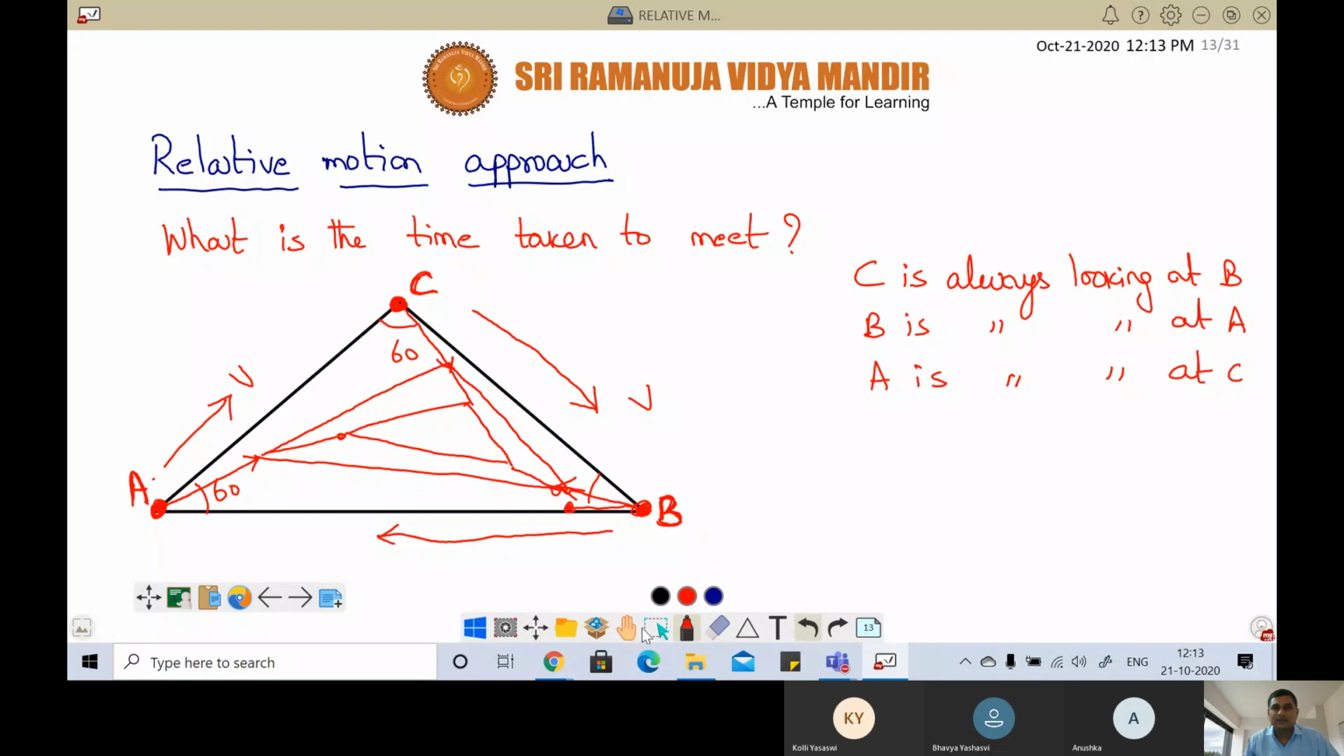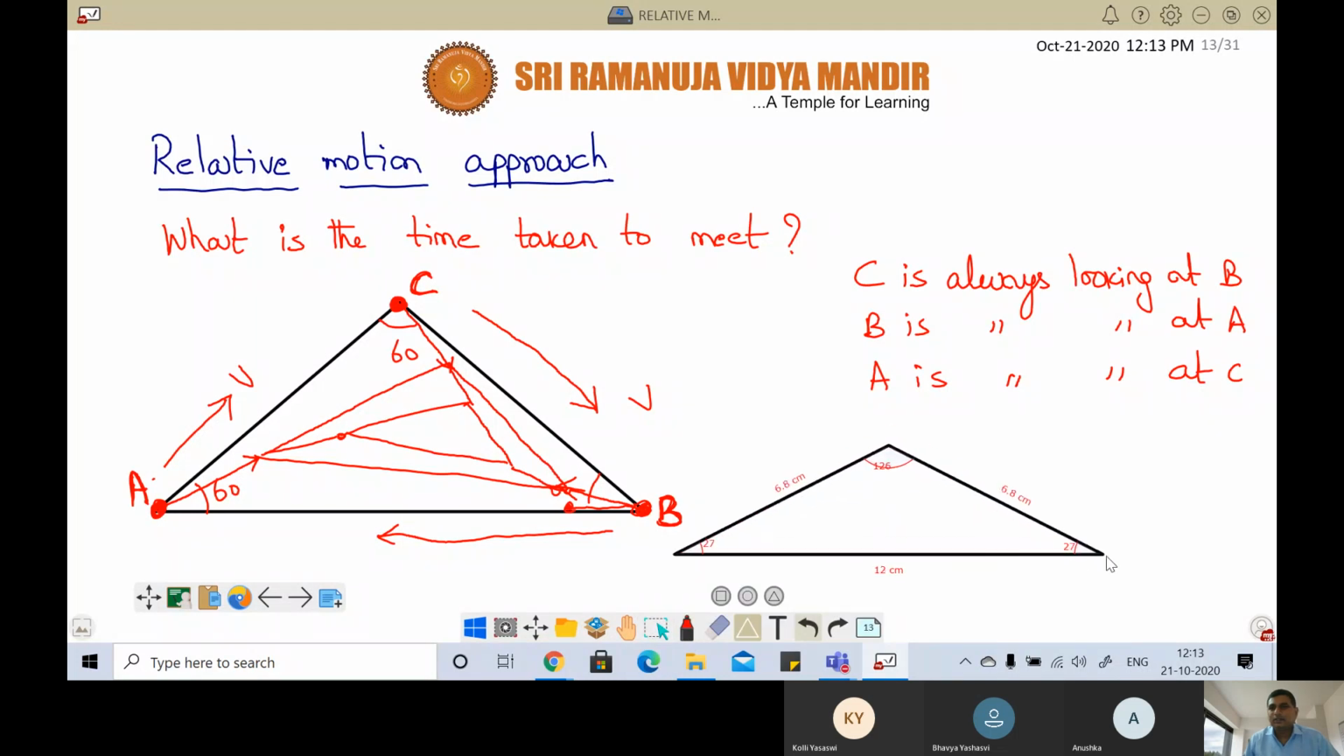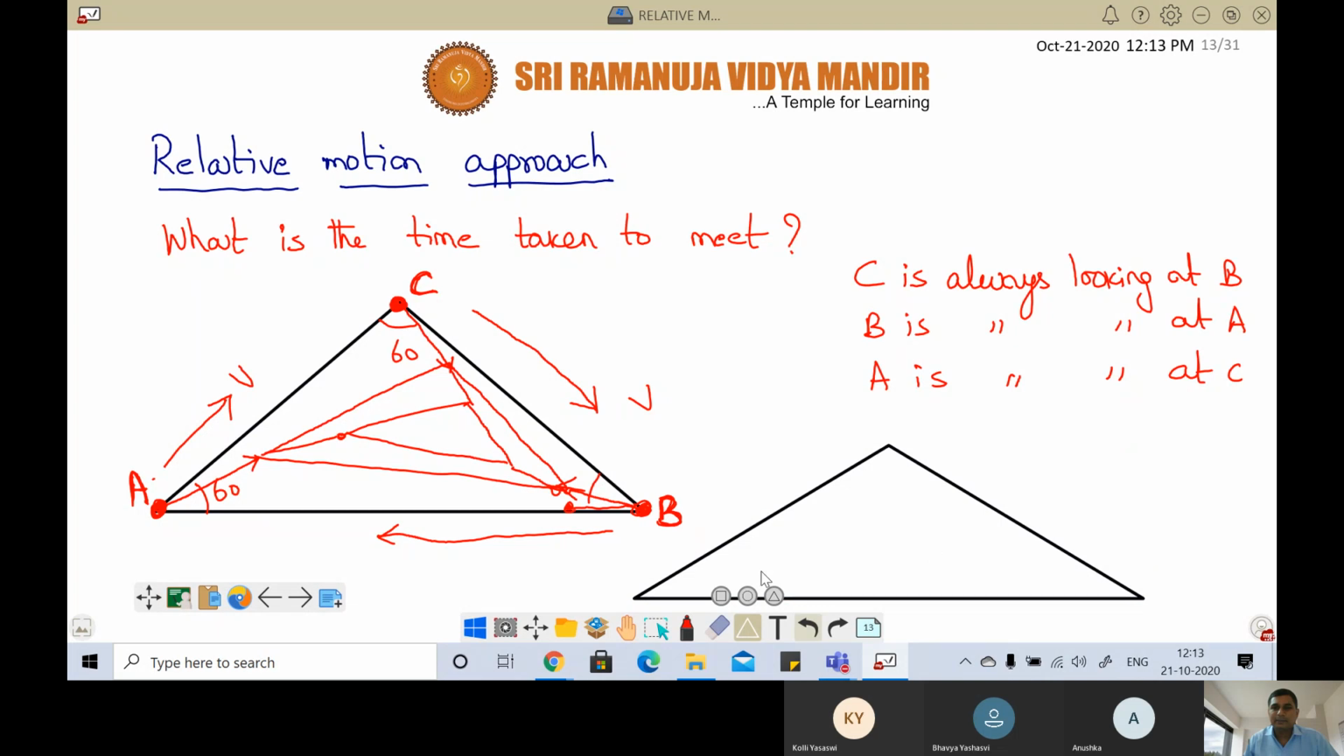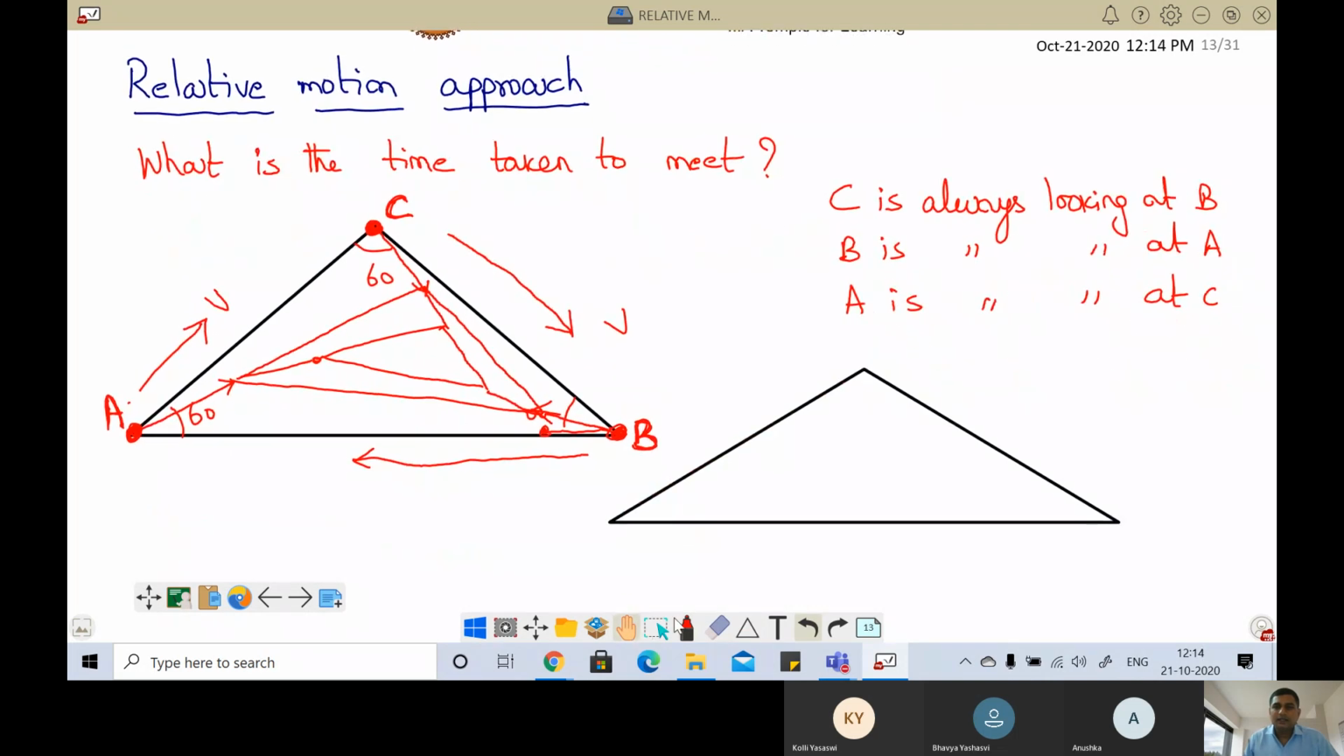If I draw the diagram separately, this is A, this is C, these two are girls, this is B. Finally they will meet at this point. A will come like this, C will come like this, and B will come like this. All of them will meet here. Now how much time will it take? What is the time taken to meet? That is the question.